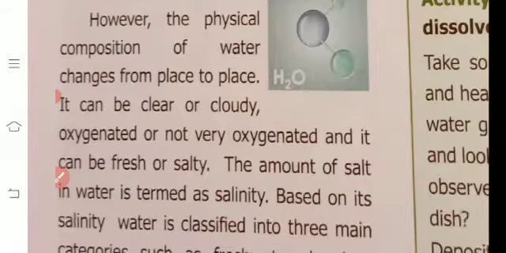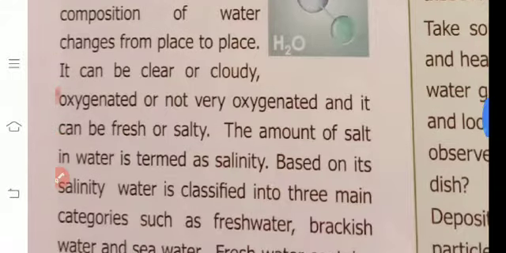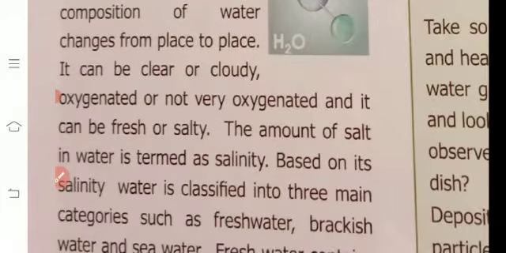However, the physical composition of water changes from place to place. It can be clear or cloudy, oxygenated or not very oxygenated, and it can be fresh or salty. The amount of salt in water is termed salinity. How much salt is present in water, that is called salinity.